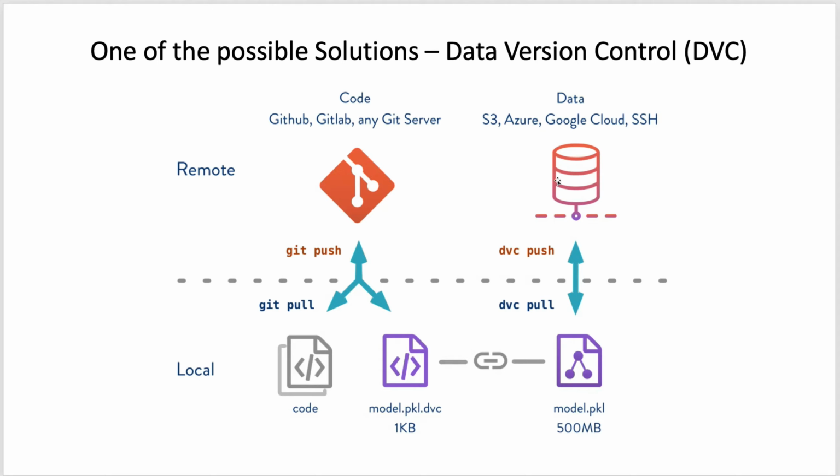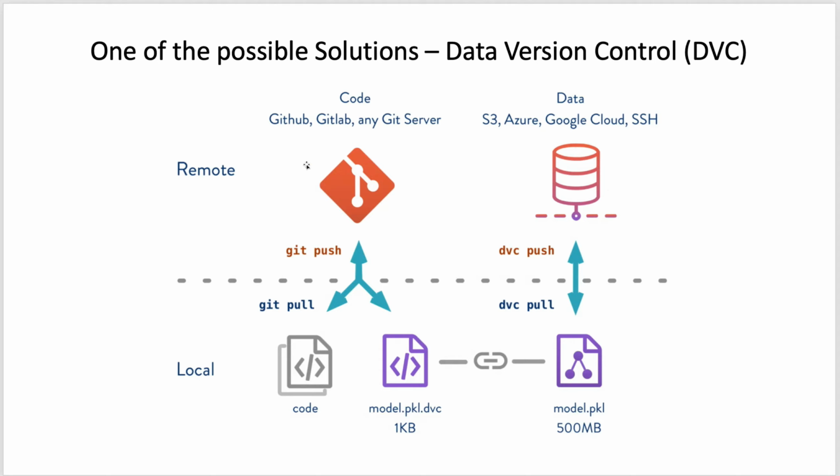DVC works exactly the same way as Git, because internally DVC uses Git LFS. As we know, to push something into a Git repository, we first do git add, then git commit and git push. The same thing works with DVC also.